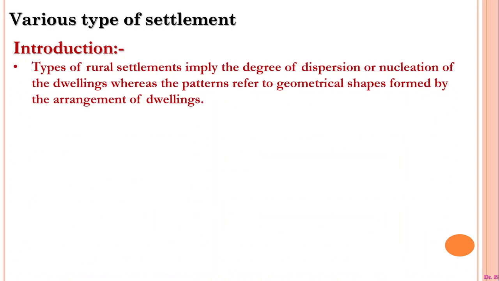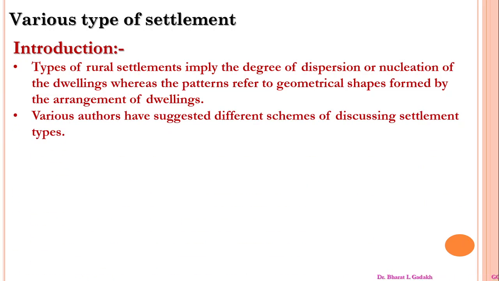Now, various patterns of settlements. This is the introduction. First is the different types of settlements. Types of settlements imply the degree of dispersion and nucleation of the dwellings, whereas the pattern refers to the geometrical shape formed by the arrangement of dwellings.